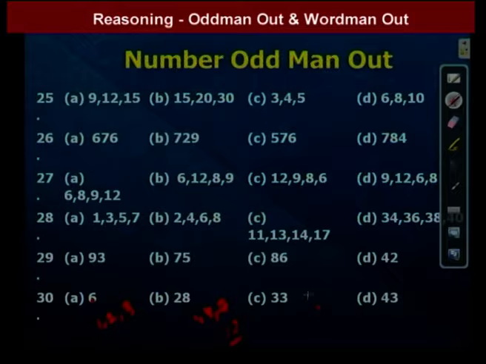Here 33 has few factors. 1 and 3 are the factors of 33, and 33 is also a factor of 33. So the sum of the factors is 1 plus 3 plus 33, which is 37. Next, 43. The factors of 43 are 1 and 43.